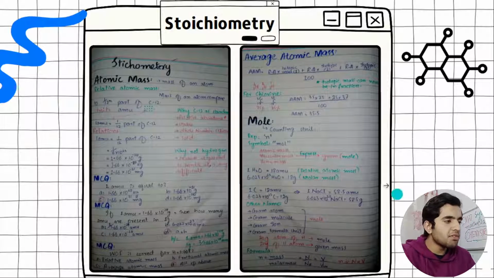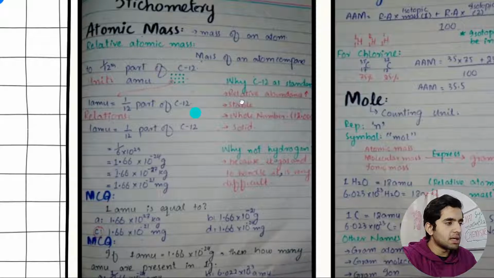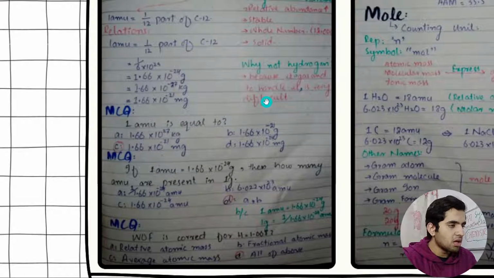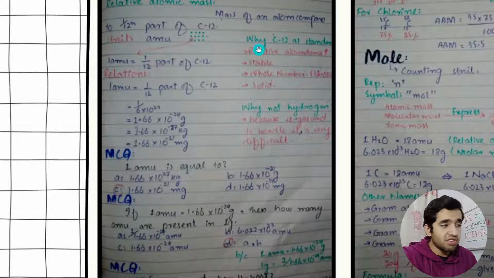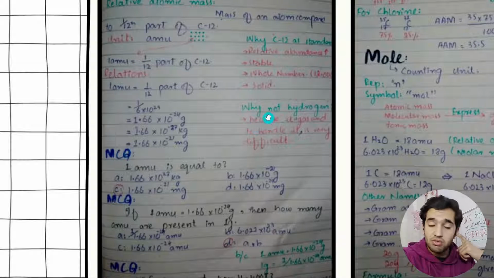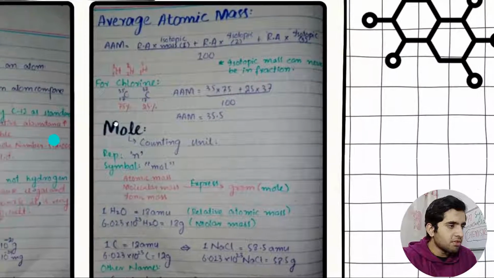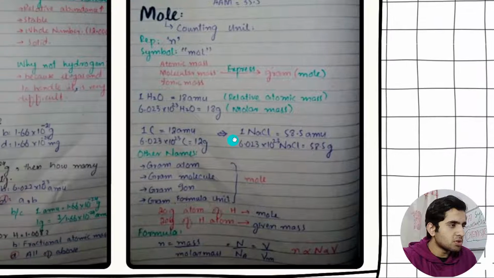So in stoichiometry we have got this thing like atomic mass. I have explained what is atomic mass, why we take C12 as our standard, and why we do not take hydrogen as our standard. So this is the thing that I mentioned in my notes, so I made some questions. And then we have got average atomic mass. So this is the most important thing, mole.